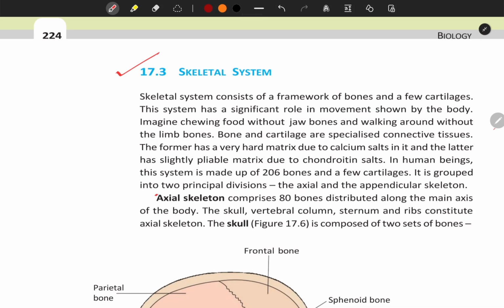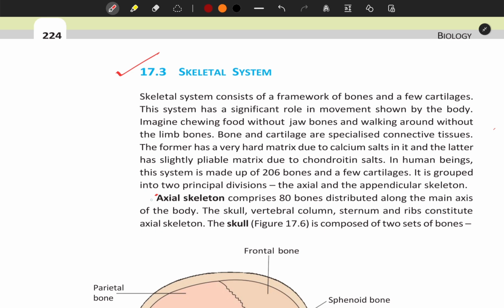17.3 Skeletal system. The skeletal system consists of a framework of bones and a few cartilages. This system has a significant role in the movement shown by the body. Imagine chewing food without jaw bones and walking around without the limb bones. Bone and cartilage are specialized connective tissues. The former has a very hard matrix due to calcium salts in it, and the latter has a slightly pliable matrix due to chondroitin salts. In human beings, this system is made up of 206 bones and a few cartilages.